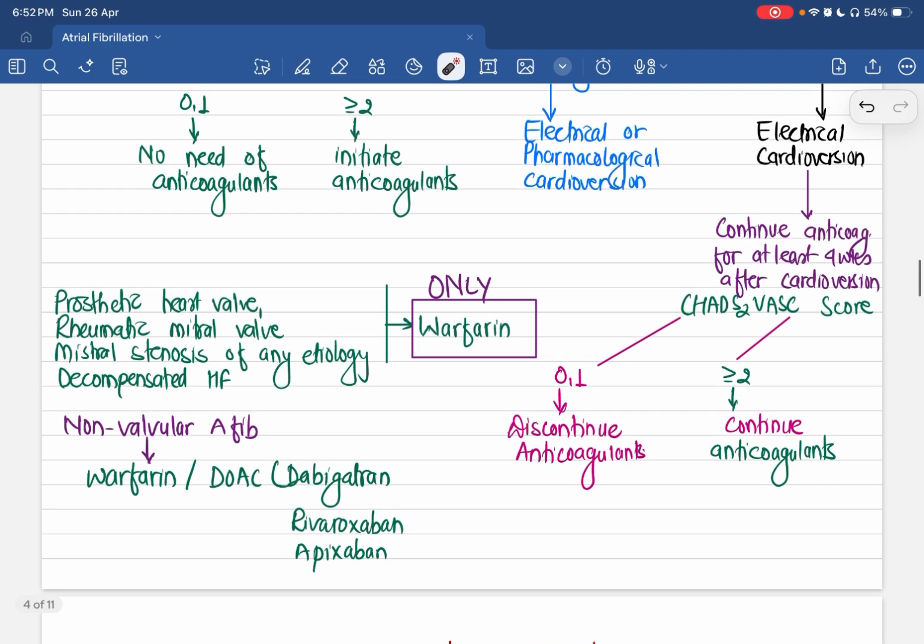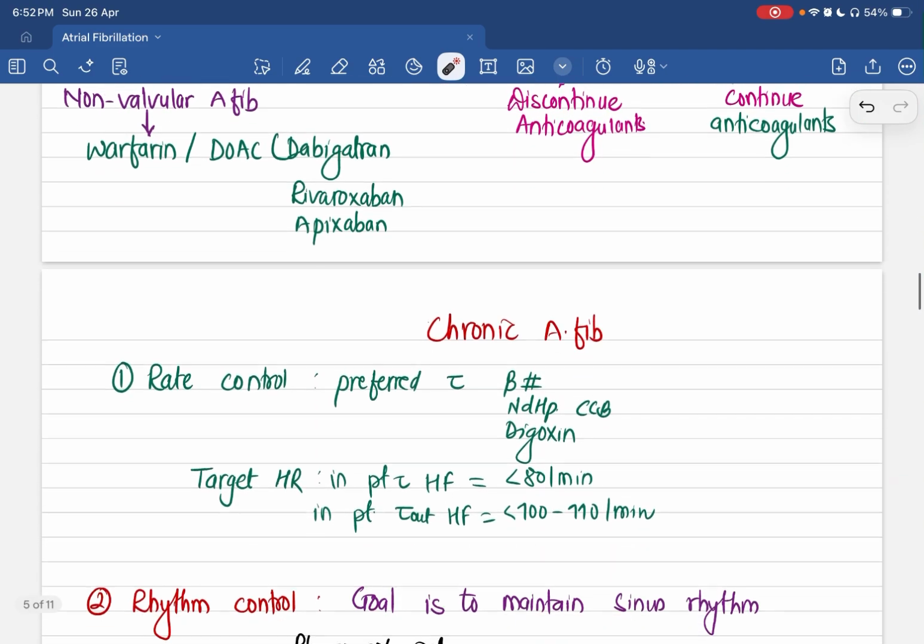So for the use of anticoagulant, if the patient has a prosthetic heart valve or any rheumatic mitral valve condition, mitral stenosis, or decompensated heart failure, then the only proven option is warfarin. And for non-valvular atrial fibrillation, we can use either warfarin or directly acting oral anticoagulants, including dabigatran, rivaroxaban, and apixaban.